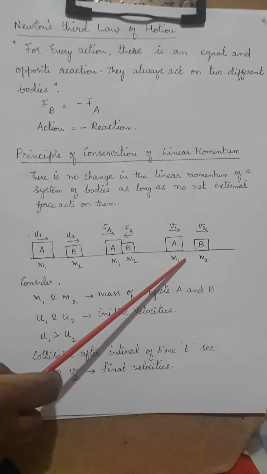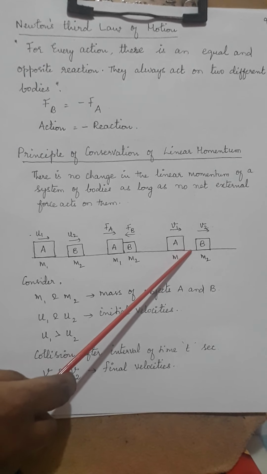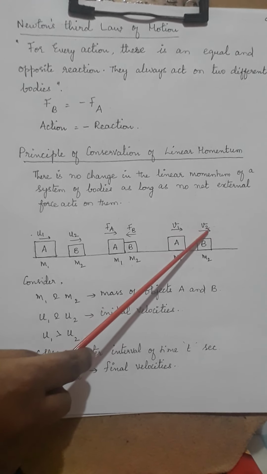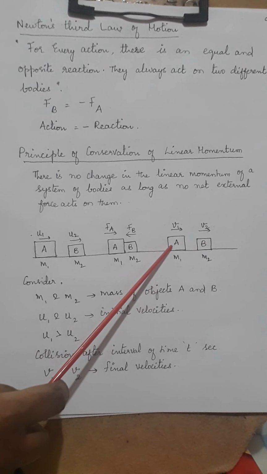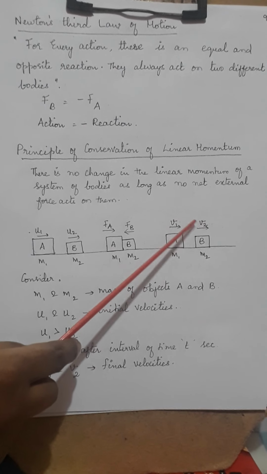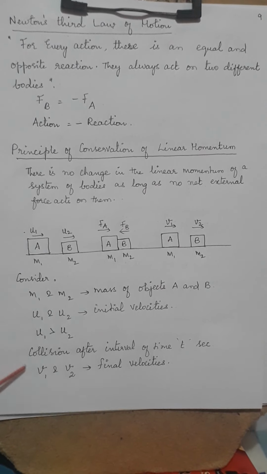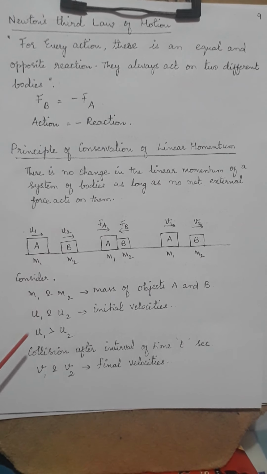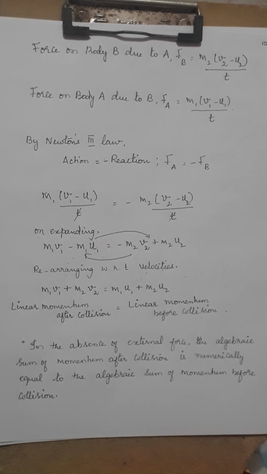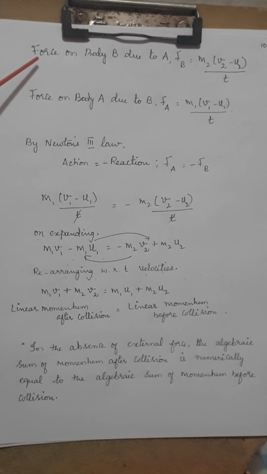After some time, they both start moving with some gap there, because it is going to now have two different velocities, where A will have a final velocity of v1 and B will have a final velocity of v2. So these all are the consideration of this system. Okay. So what we have considered, all the consideration is over. Now we'll move on to finding out the force.